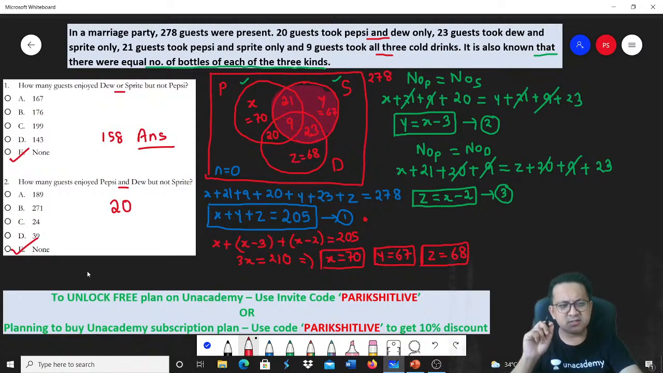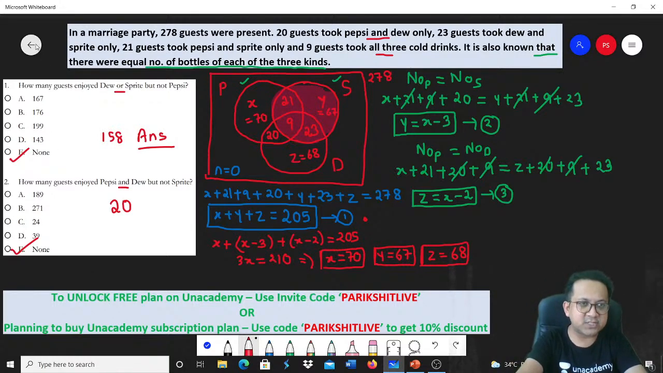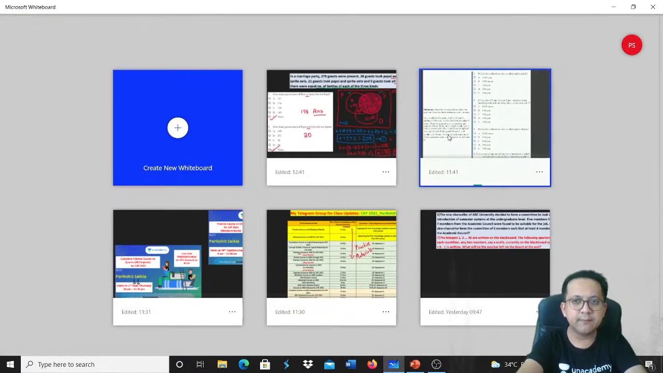I hope you got this. This is a beautiful caselet which had come in the previous year's NMAT. Okay, let's take up the next caselet.